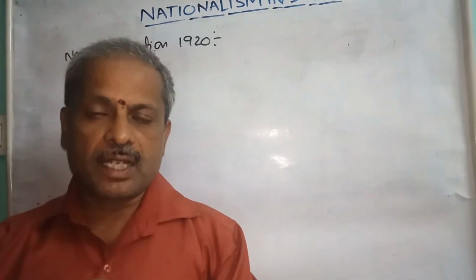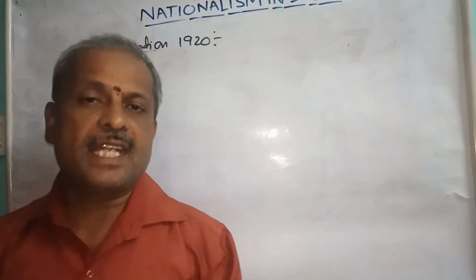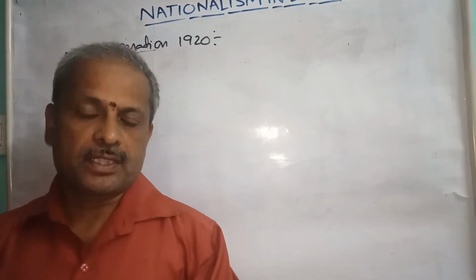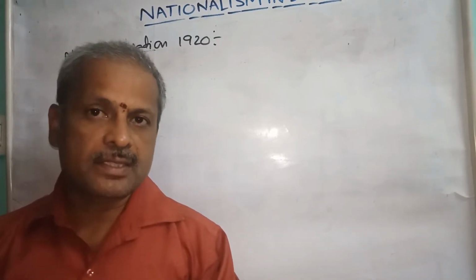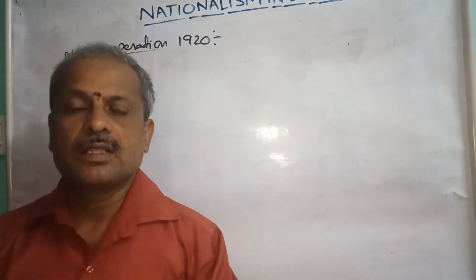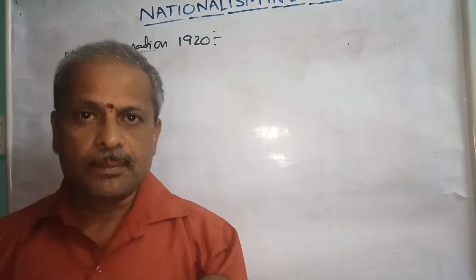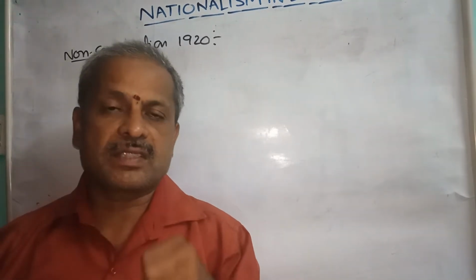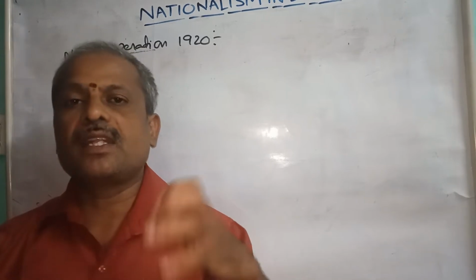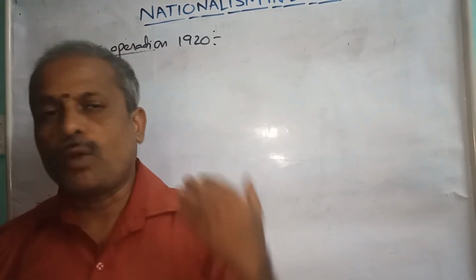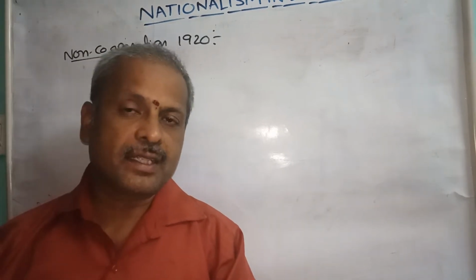And before that, we already discussed the 1919 February Rowlatt Act, which was called the Black Act by Indians and which gave a chance for arresting all Indians without any crime. It means it gave a chance for arresting Indians without trial. That's why Indians called the Rowlatt Act the Black Act. And one more incident occurred in 1919 March,